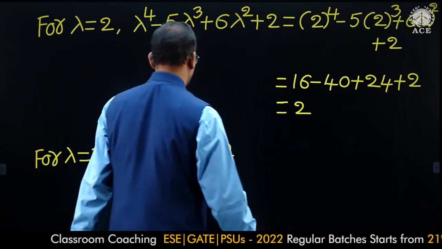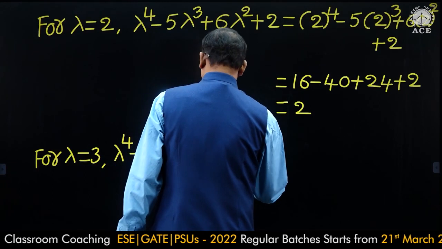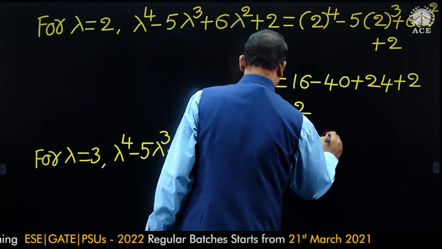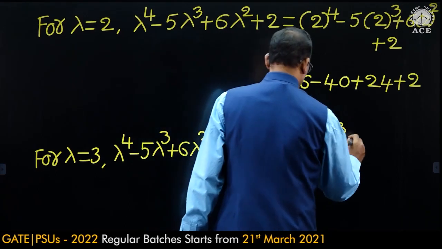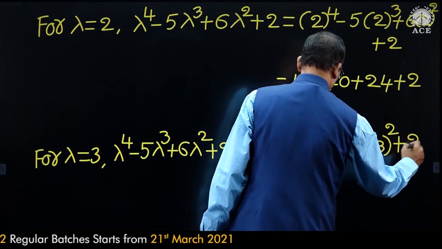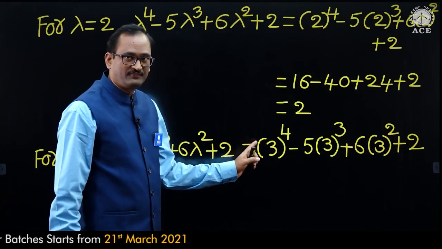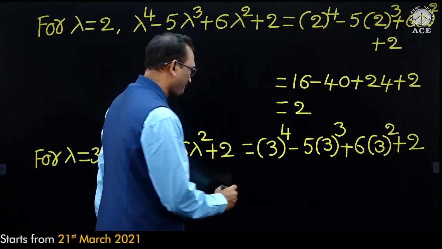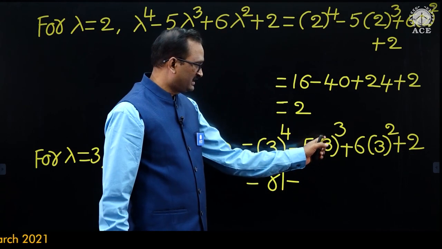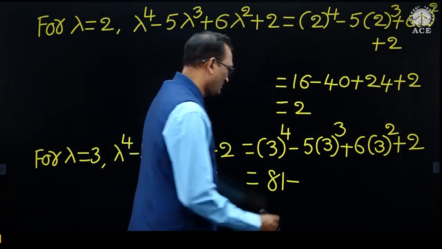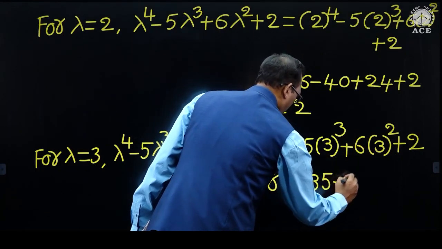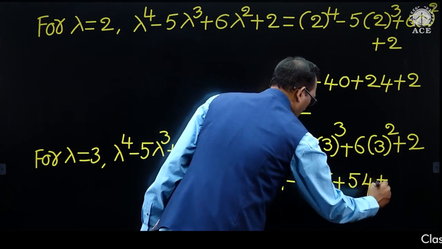Substitute lambda value 3: 3 to the power of 4 minus 5 into 3 cube plus 6 into 3 whole square plus 2. 3 to the power of 4 is 81, minus 3 cube, 27 into 5, 135, plus 54, plus 2.